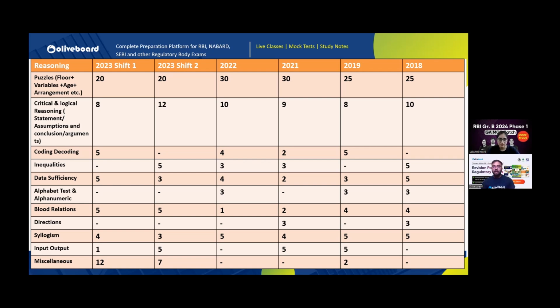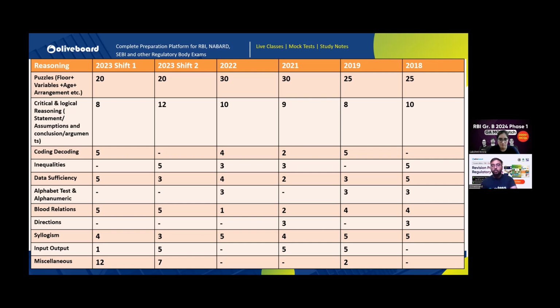Now, one more thing I'll tell you. For each year, the question pattern or the type of question changes. Let me give you an example. Let's take directions, or blood relations. Every year, the type of blood relation or directions question which is asked may not repeat in the next year. Some year they may simply give you a diagram where A is standing at this position, moves in this direction through C, D, E, F, G, and now tell where he is standing. This question may come this year, but next year they may ask you something very different and random.